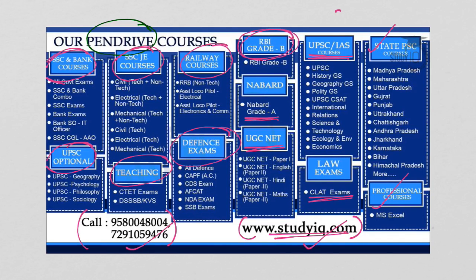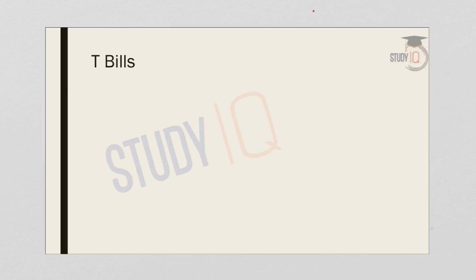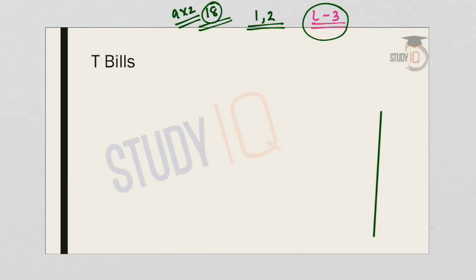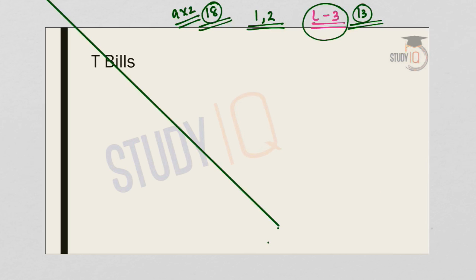Let us start with the third lecture, module 1, that is banking and financial sector. So as I told you, this will be lecture number 3 in the banking and financial sector. In the previous 2 lectures, that is lecture number 1 and 2, we have covered 18 topics, that is 9 topics each in one lecture. So today we would be covering the rest of banking and financial sector in this lecture. And in this lecture, we would cover the remaining 13 important topics in banking and financial sector. So let us start. Let us start with T-bills or treasury bills.